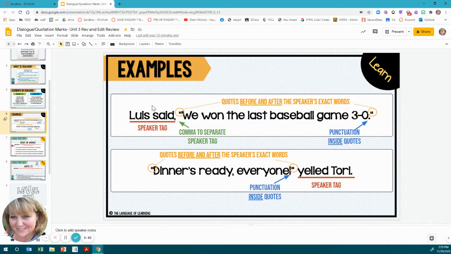Let's look at the examples. Louise said, that's the speaker tag, we need a comma to separate the speaker tag. And then we need quotation marks before and after the speaker's exact words. "We won the last baseball game 3-0," period. So quotation marks: quotes before and after the speaker's exact words. Quotation marks. "Dinner's ready, everyone!" Put the punctuation inside of the quotes. Close quotation marks. Yelled Tori, period. So that's the speaker tag.